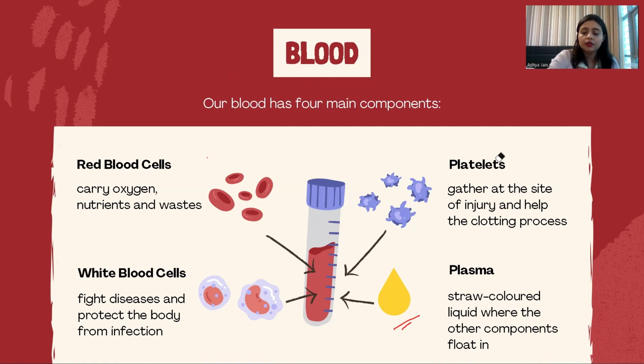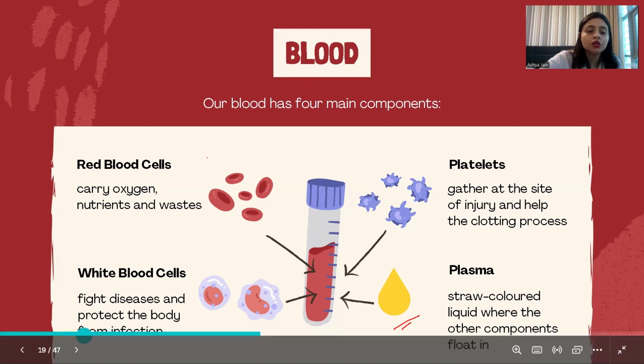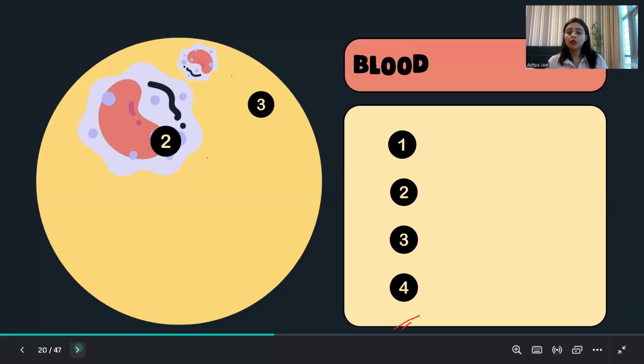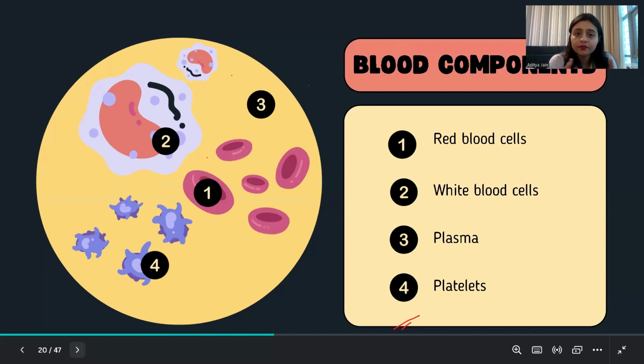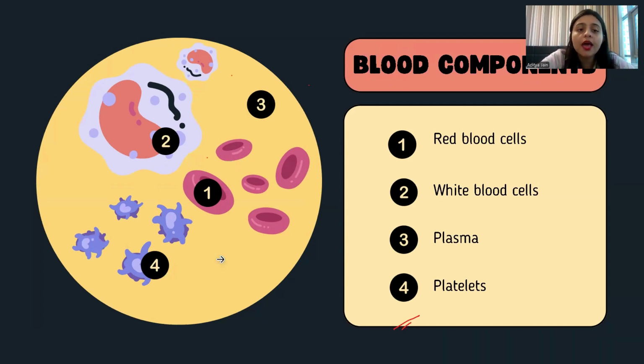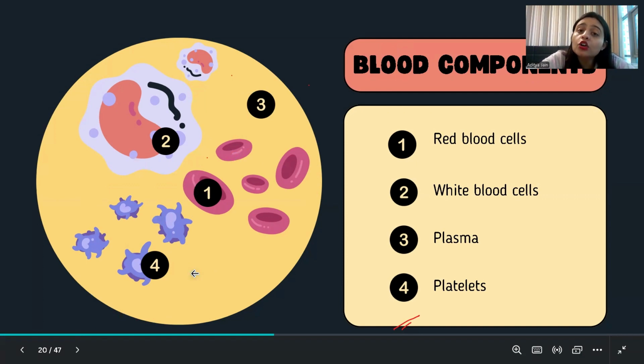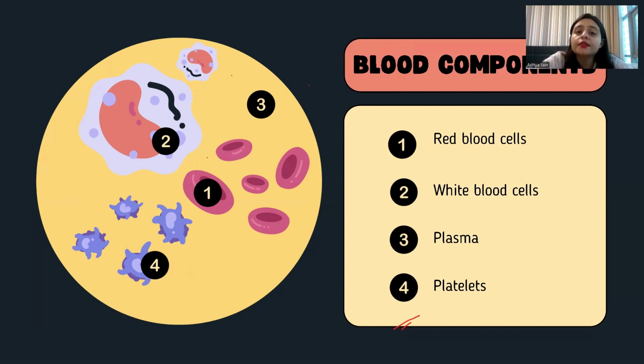Okay. We are going to study next about the, so you can see this whole is the plasma. Plasma is yellow in color, the fluid, in which all the blood components are: number one, RBCs, number two, white blood cells, number three, this whole plasma, number four, the platelets. The clotting components are all present inside the yellow fluid, which is known as plasma.